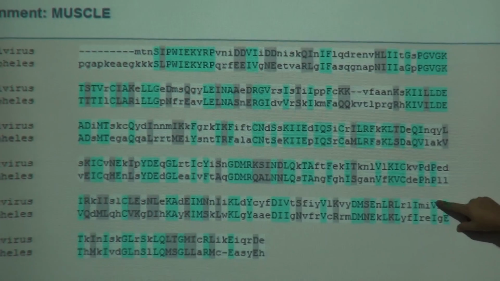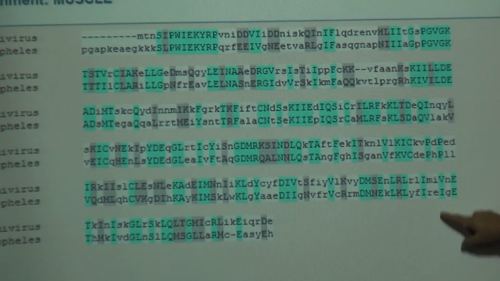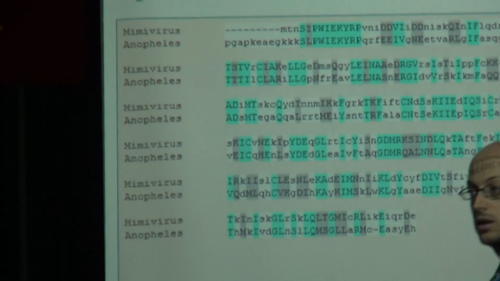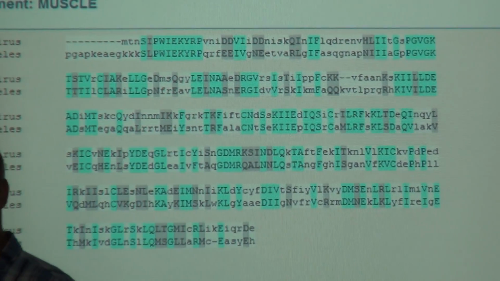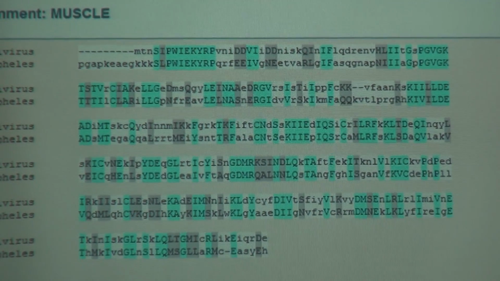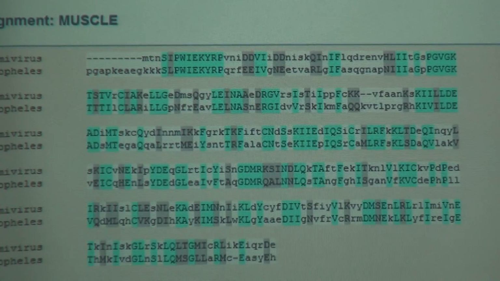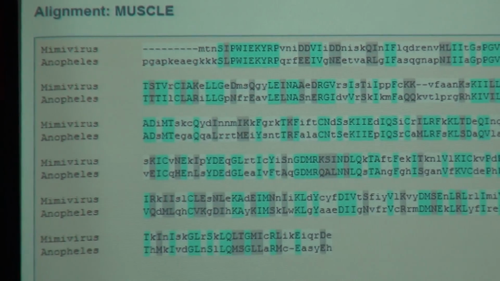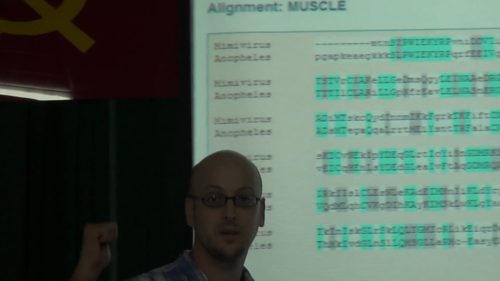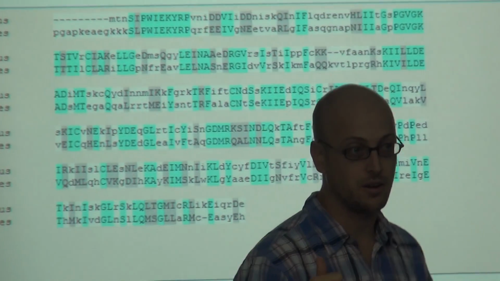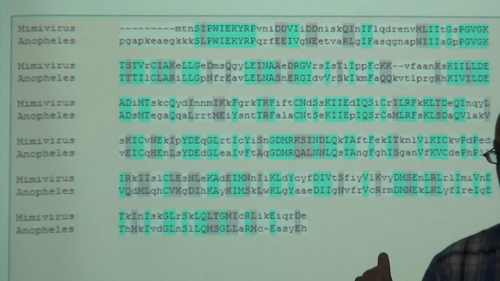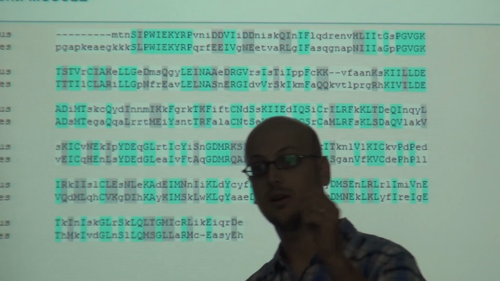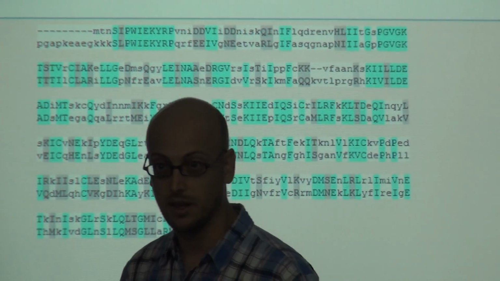Why does MUSCLE say that V is the same as I? Because they have the same function. Very good. Remember the machine. We don't care where the machine is coming from. We just care that the machine is working.